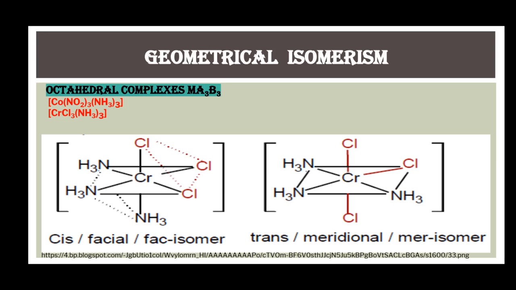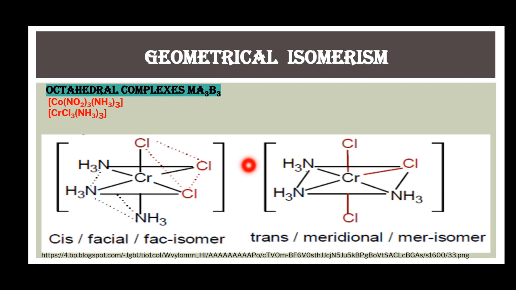of Ma3B3 type. These are the two examples of this type of complex. This is a complex of chromium, triamine, trichlorochromium. In its facial isomer, 3 chloride ligands are present on the triangular face of the octahedron, whereas the remaining 3 ligands are also present, making a triangle on the face of an octahedron.